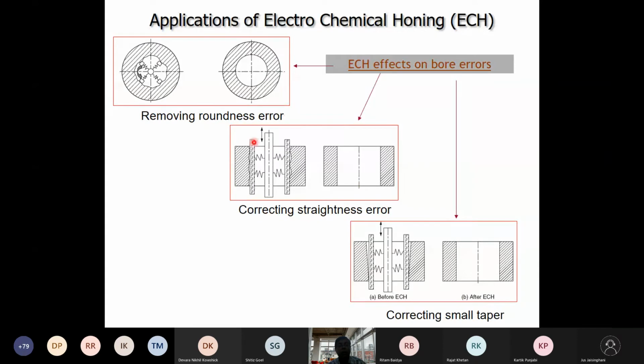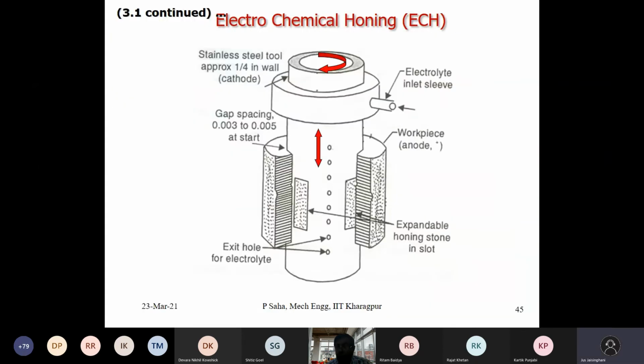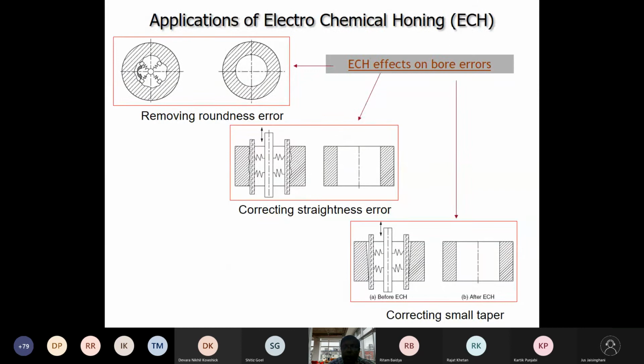Is there a difference between polishing and honing? This is a honing process. Honing gives a better surface finish compared to grinding because your grit size is even smaller. Okay, so I'll quickly show you some applications of this.